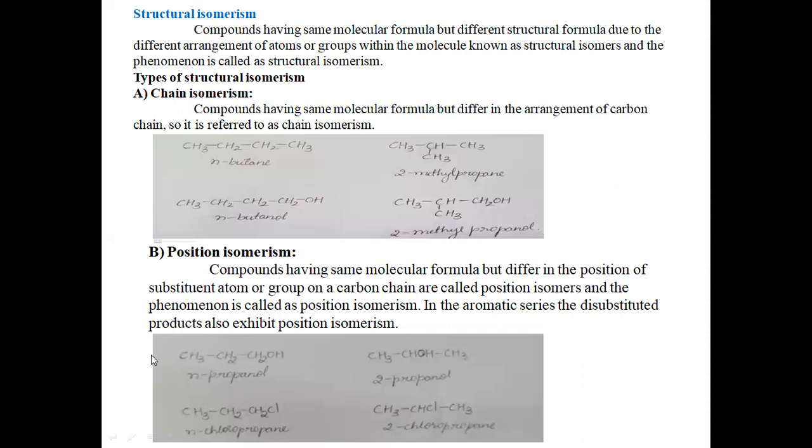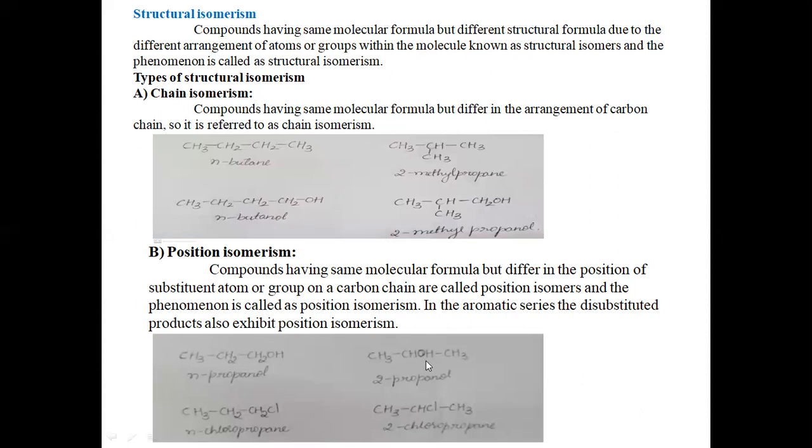The formula will be C3H8O. For 2-propanol also the formula will be C3H8O. Both have the same molecular formula, C3H8O, but they differ only in the position of the substituent. Here the substituent is the hydroxyl group.